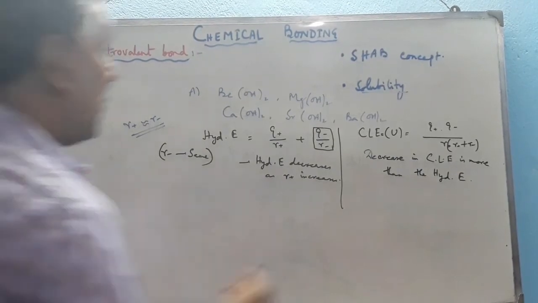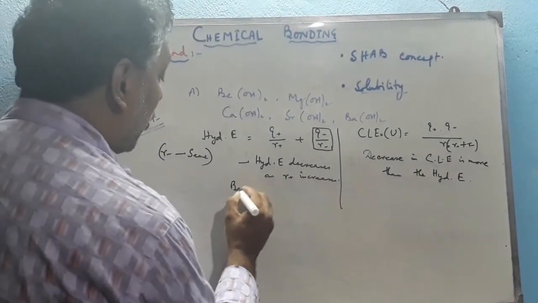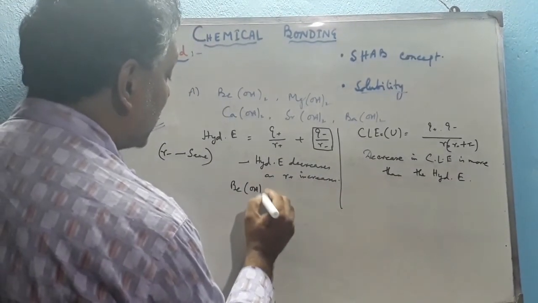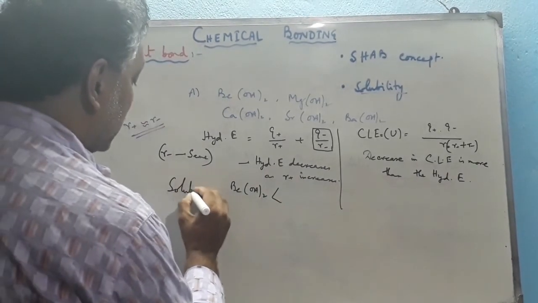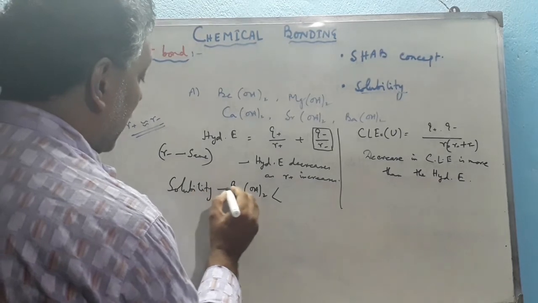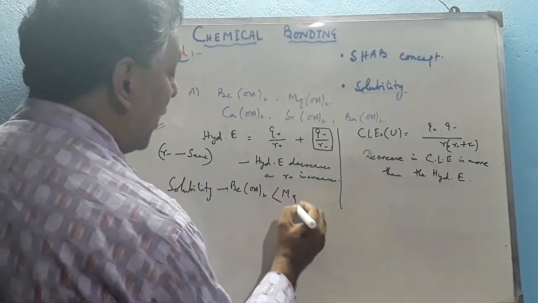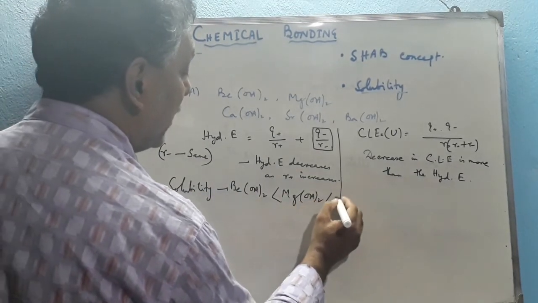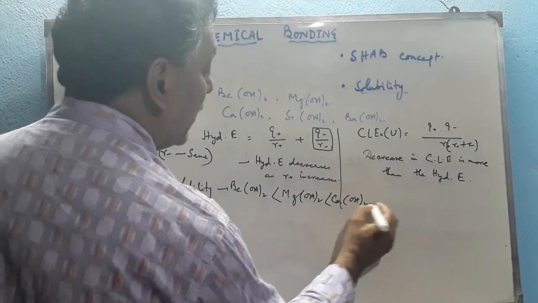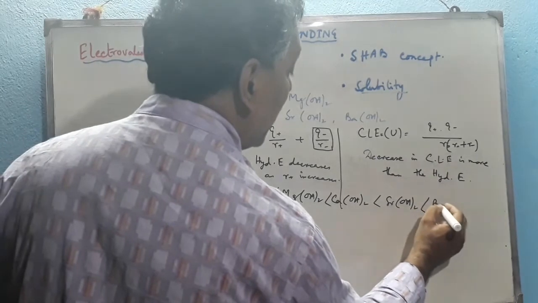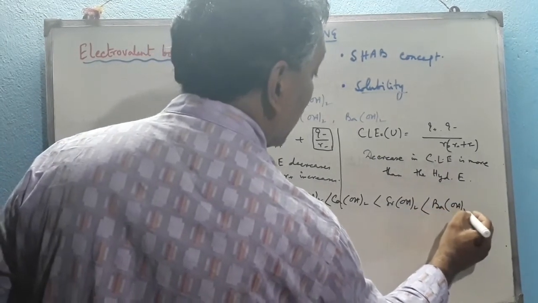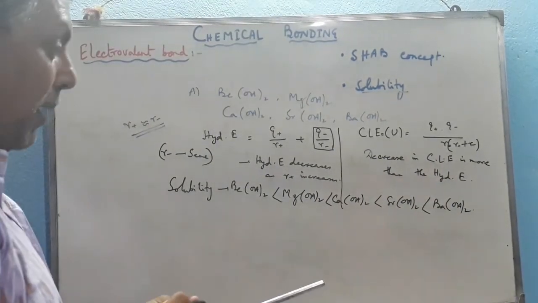Therefore the solubility order is: beryllium hydroxide is the least soluble, then magnesium hydroxide, then calcium hydroxide, then strontium hydroxide, and the last is barium hydroxide. This is the most soluble.